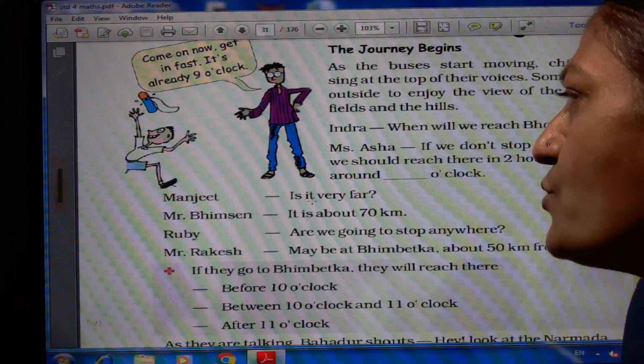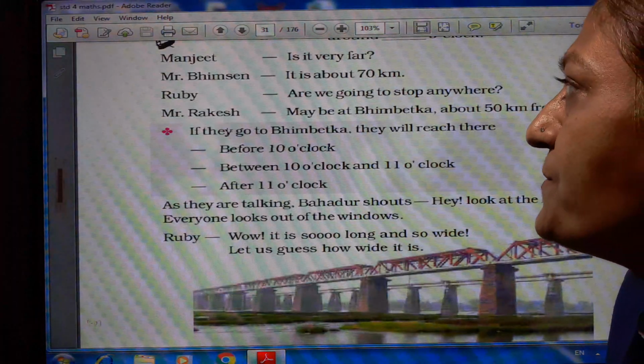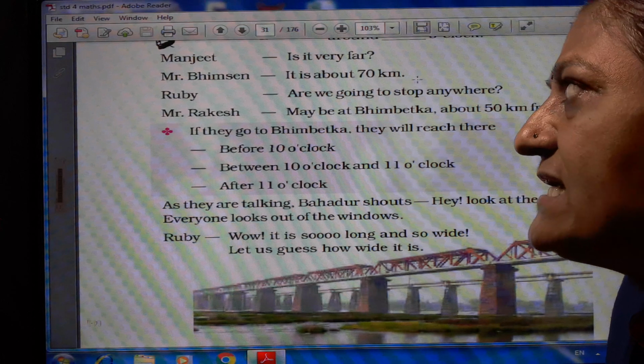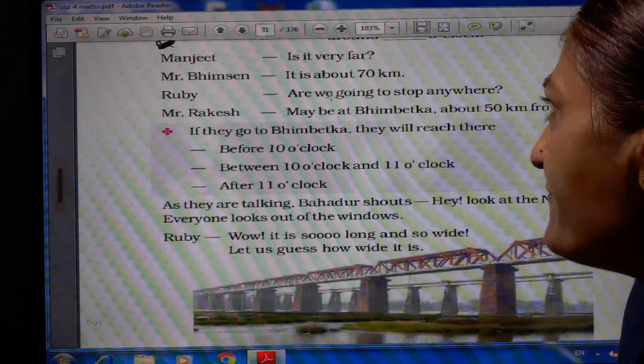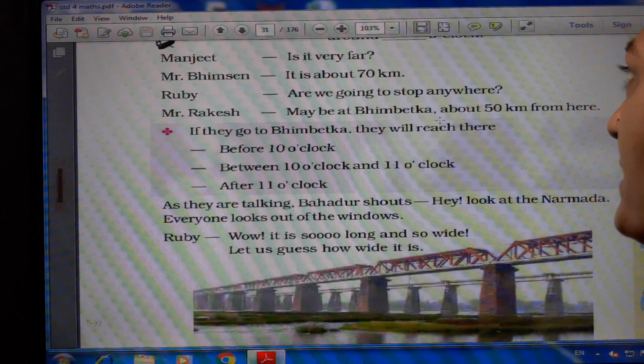Manjeet says it is very far. Mr. Bhimsen says it is about 70 kilometers. Ruby says, "Are we going to stop anywhere?" Mr. Rakesh says, "Maybe at Bhimbetka, about 50 kilometers from here."